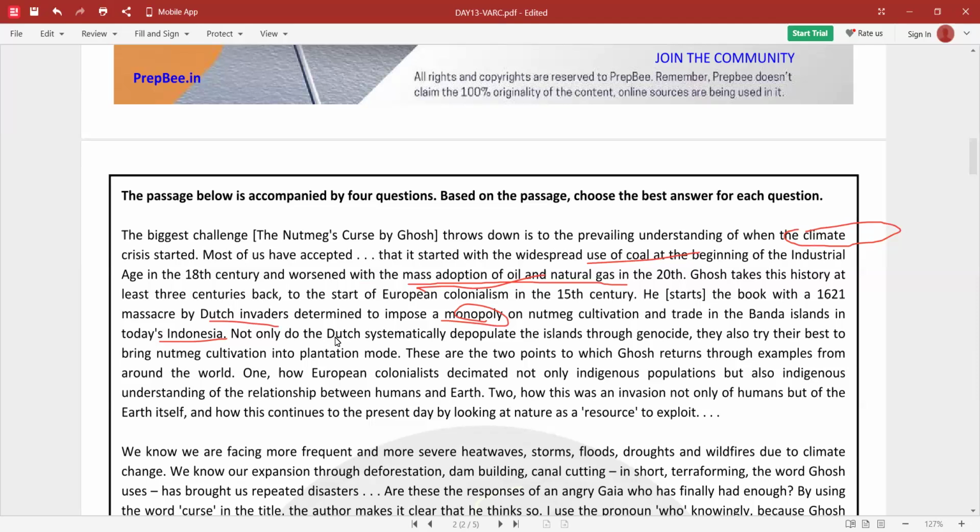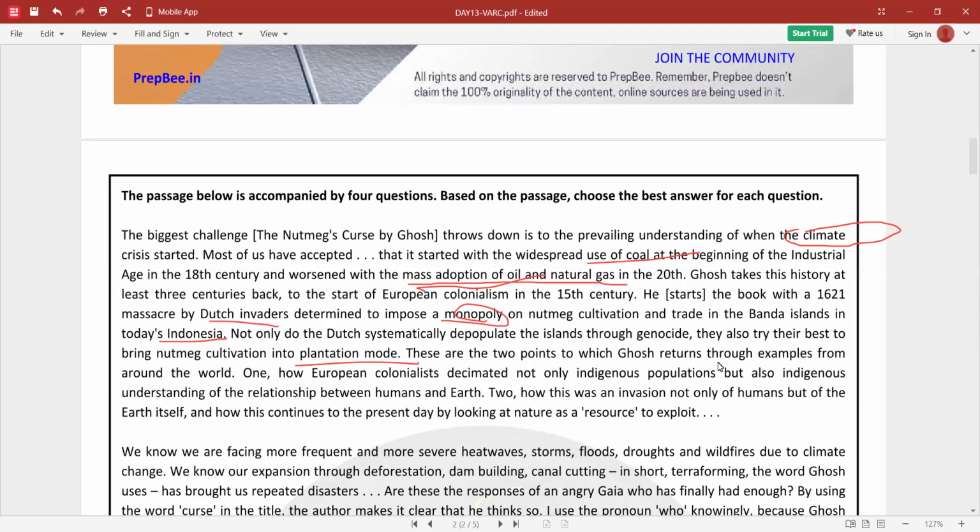Not only do the Dutch systematically depopulate the islands through genocide, they also try their best to bring nutmeg cultivation into plantation mode. So the Dutch killed the locals and turned nutmeg cultivation into large plantations. This shift might represent the start of viewing nature as something that can be controlled or exploited.